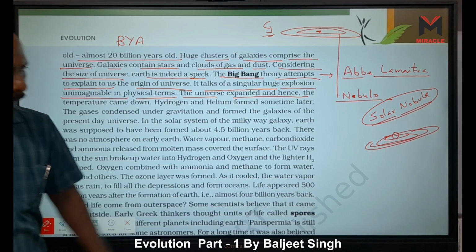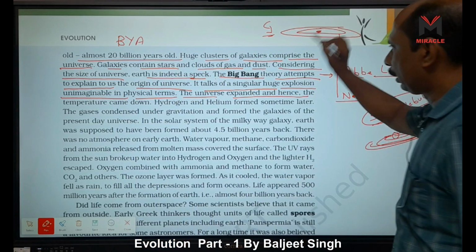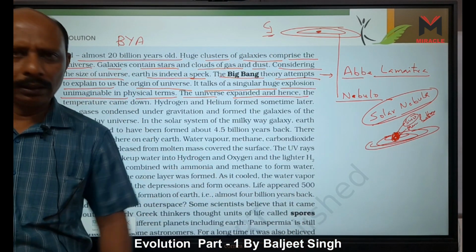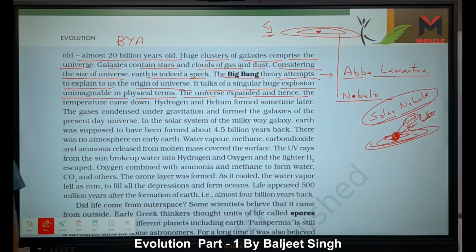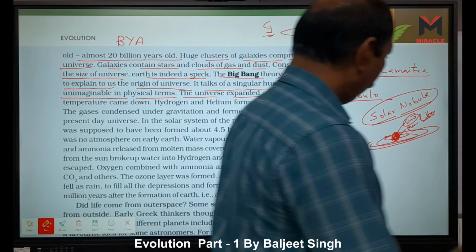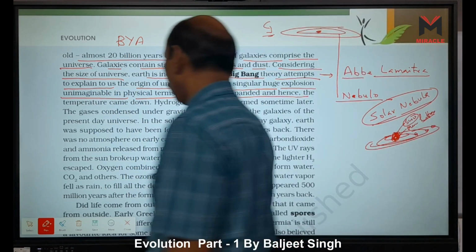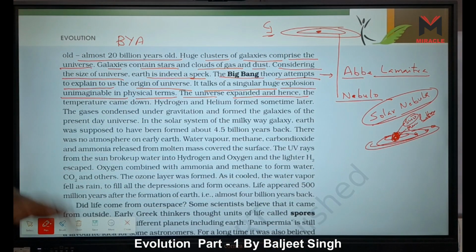And look here, because of the stars and clouds of gases and dust, the central part becomes more and more hot. Then what happens? It forms the sun, to which all these gases and dust rotate, means they are surrounded, right? Later on, condensation is going on. Then some planets are formed, comets are formed, and other things are formed here. This time it is not very important to discuss here.